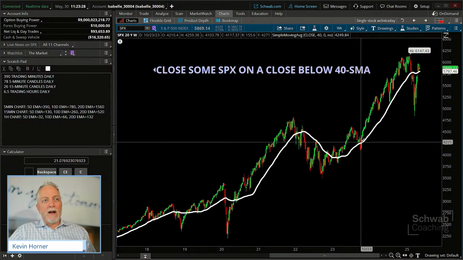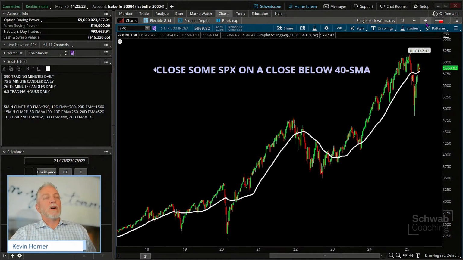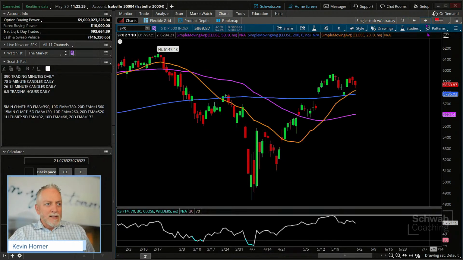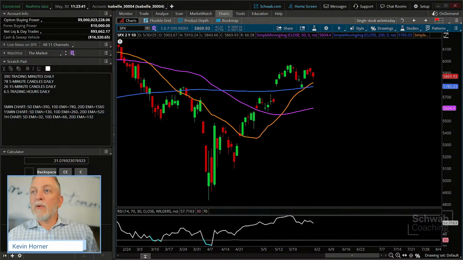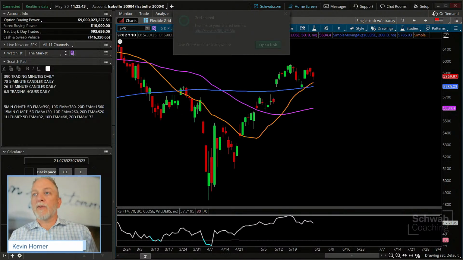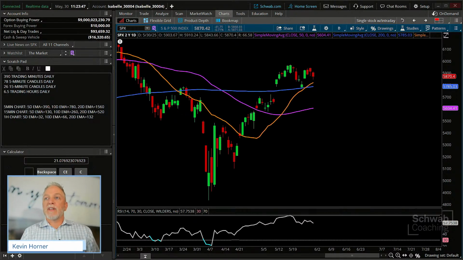Okay, let me share this grid with you all. Hang on a sec. We're in the SPX, so I'm going to go up here to my grid. Share grid. Yes. Now I'll remind you all, grids and anything we share here, please know these are not guaranteed for their accuracy, and they are not a recommendation for use. But if you'd like to utilize that, there you go. I will place this in the show notes as well, everybody, if you're catching this class in the archive as opposed to live. So hopefully this will be helpful for you.